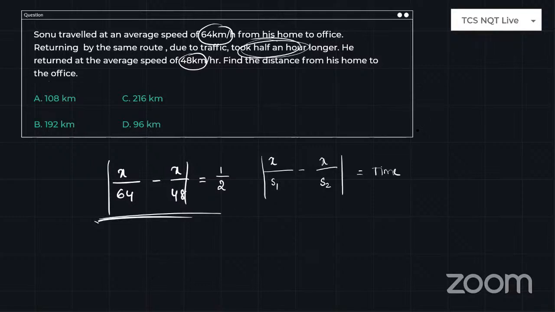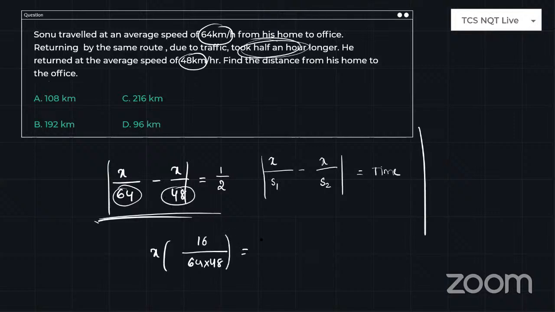So just look into the next problem. Sorry, next solution for this. So what is the LCM for this? I know x by 48 is a bigger value compared to x by 64. So I'm taking the LCM as 64 into 48. And the difference between 64 and 48 is how much, guys? 64 minus 48 is 16, which is equal to 1 by 2.